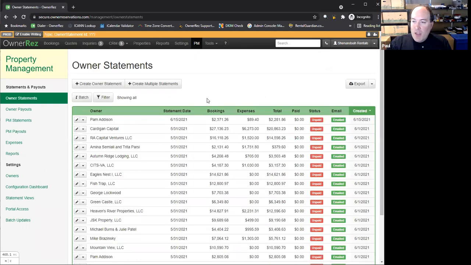And as we saw here, this company has a bunch of different clients, and all of this is able to be set up to be calculated automatically, which saves you a bunch of time at the end of the month, based on the data that has been brought in from OwnerRez, which, as we saw at the beginning, was brought into OwnerRez from all the different channels: Airbnb, Vrbo, Booking.com, direct bookings, etc. All that data funnels into the one place, which allows you to control it in a unified way and have singular reports that have everything in them.